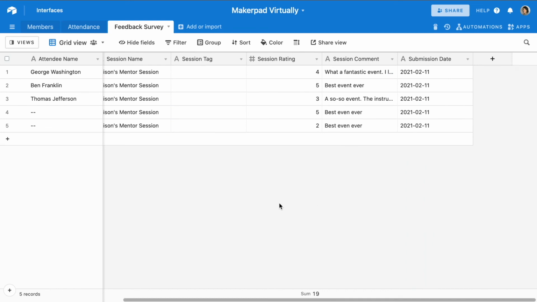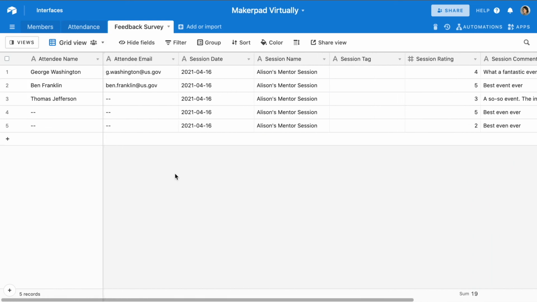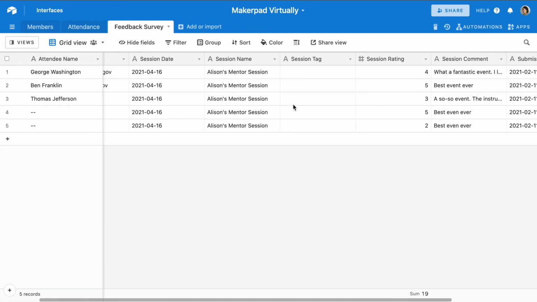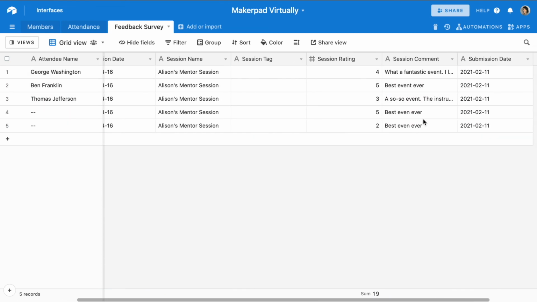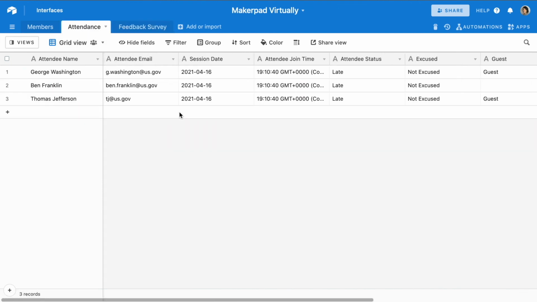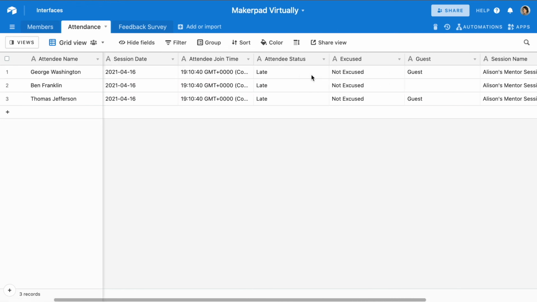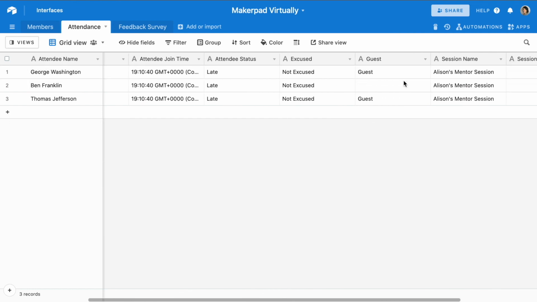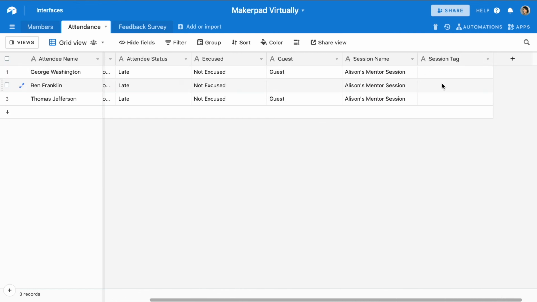Great. So we can close this. And it looks like we have our feedback survey test data. So we have the attendee's name, their email, the session date, the session name, a rating, which is the number, the comments from that attendee, and the submission date of their survey. And if we head into our attendance table as well, we again have our attendee name, email, the day they attended their session, the join time, were they late or on time, were they excused or not, if they were a guest, the session name, and if we had a session tag associated with our attendees, that will show up here as well.